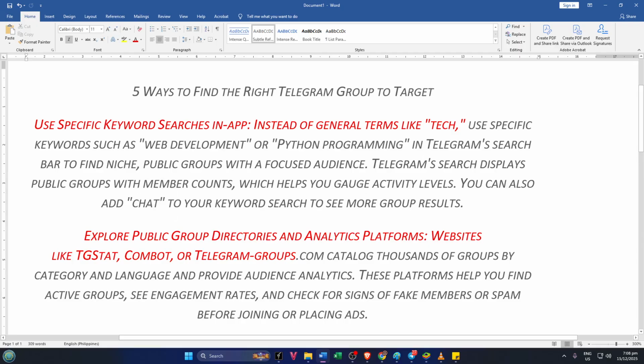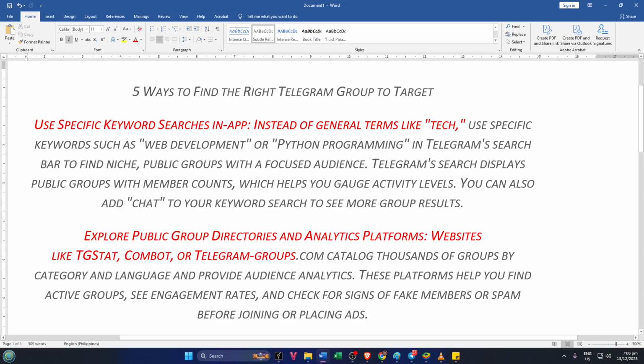A group with a healthy number of active users is more likely to give you the conversations and connections you're actually looking for. Our next secret is to branch outside of Telegram with public group directories and analytics platforms. Sites like TGStat, Combot, or TelegramGroups.com act as huge libraries of groups sorted by category, language, and topic. Let's say you're searching for an e-commerce group in Spanish or a crypto investing group with strong engagement. These sites let you filter for exactly what you want.